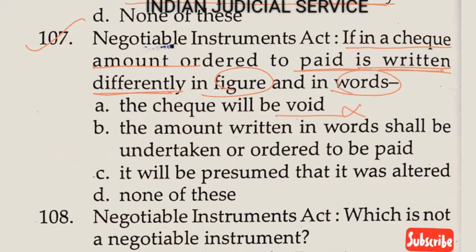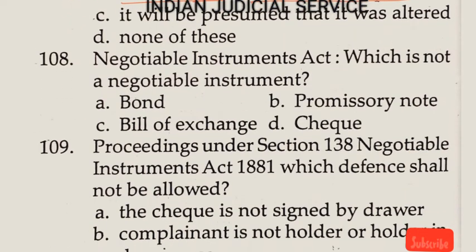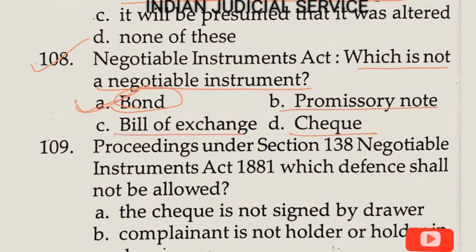The amount written in words shall be undertaken or ordered to be paid, yes, answer is here option B. Now question number 108. Negotiable Instrument Act, which is not a negotiable instrument. So clearly bond is not a negotiable instrument, so answer here option A. And remaining promissory note, bill of exchange, checks, all these are negotiable instruments. So bond is not a negotiable instrument, please remember it.